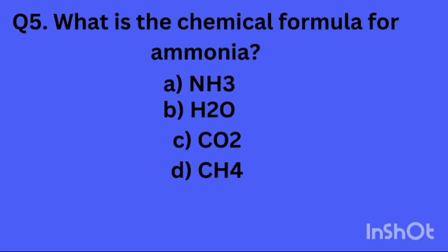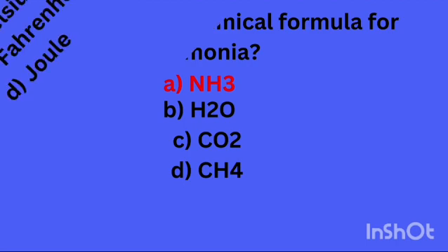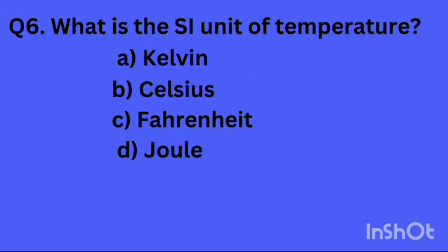Question number 5, what is the chemical formula for ammonia? And the answer is NH3. Question number 6, what is the SI unit of temperature? Kelvin is the right answer.